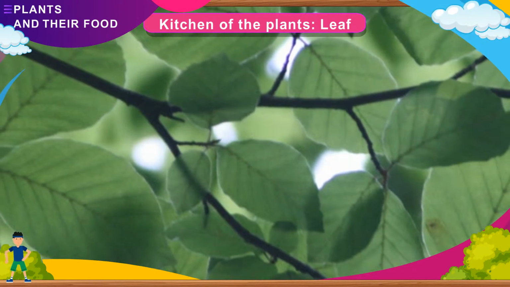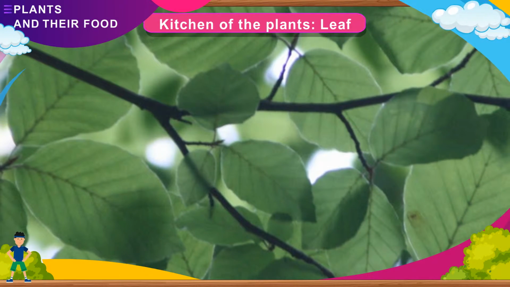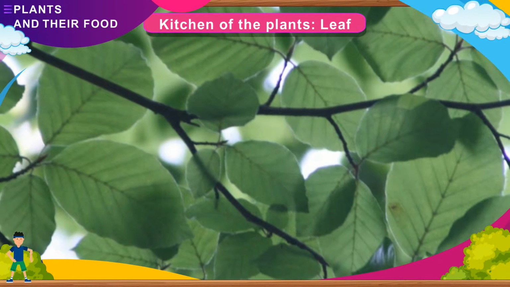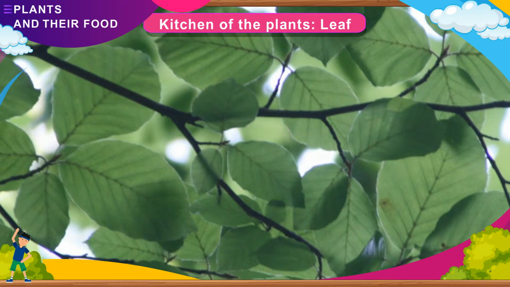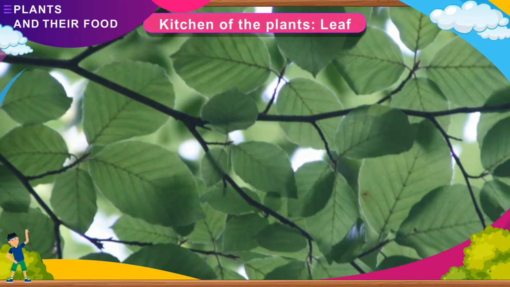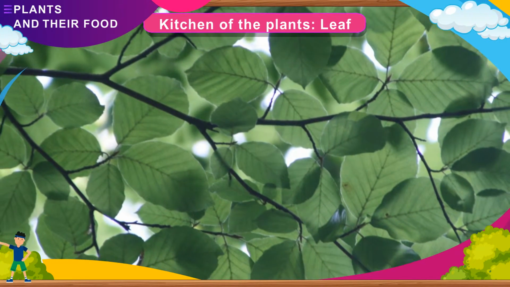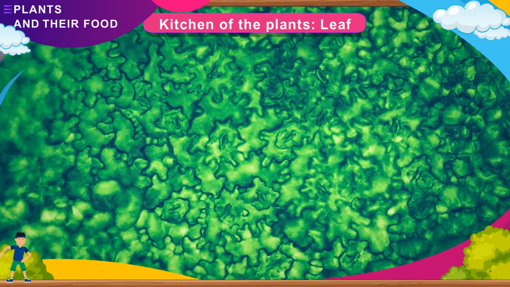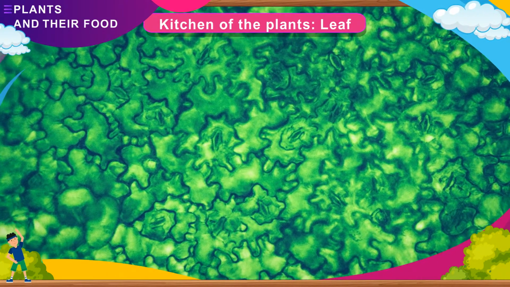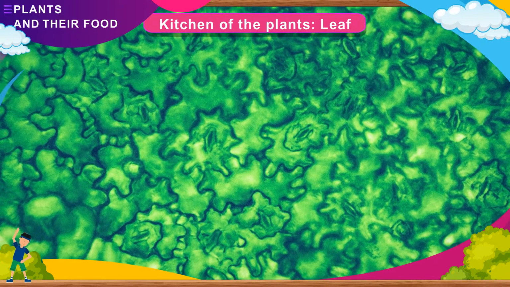The chlorophyll helps in trapping the energy from the sun in the making of glucose from carbon dioxide and water. Carbon dioxide from air is taken through the tiny pores present on the surface of leaves. These pores are called stomata, and they are surrounded by guard cells which regulate their opening and closing. Oxygen is released during the process, escapes into the atmosphere, and helps living organisms in respiration.